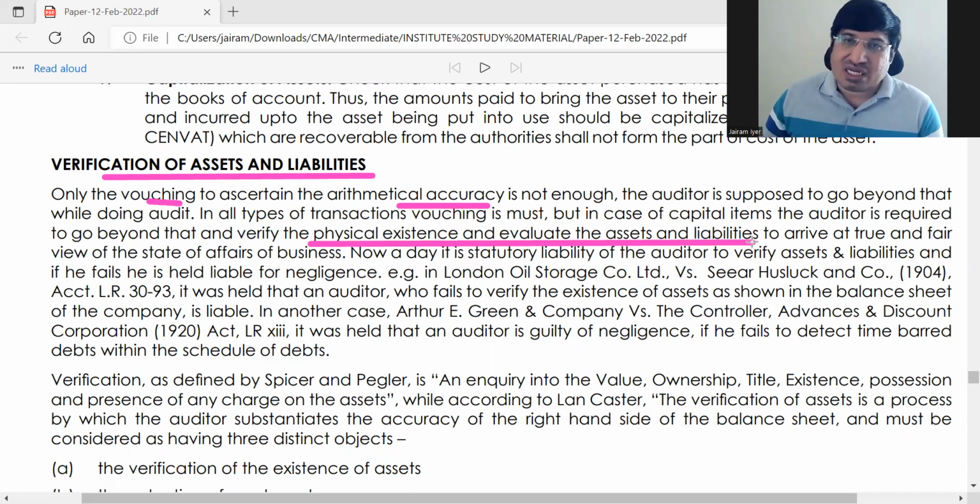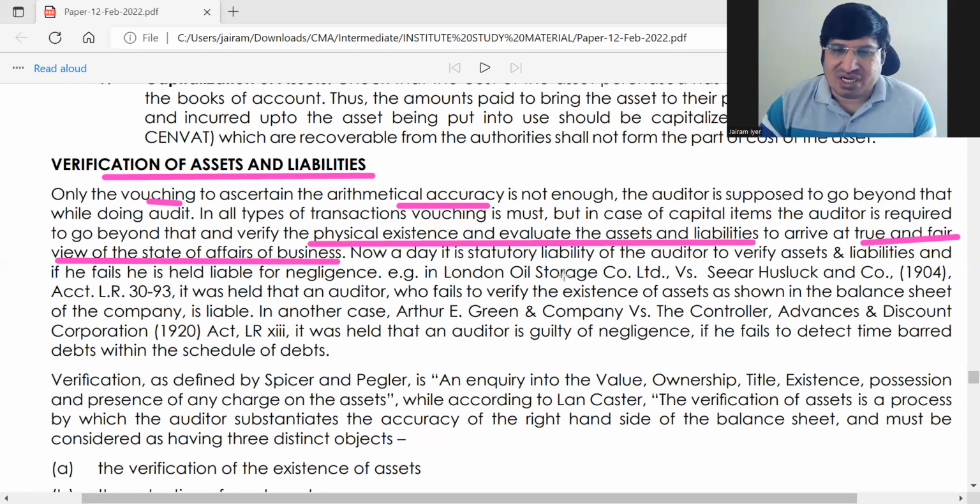It's possible that all entries are proper, but the asset was sold later on and they have not made any entry in it. So what is the main goal of auditing? True and fair view of the state of affairs. If the assets are not existing, or the liability is not existing, or is over or understated, then the balance sheet will not show a true and fair view. That's why you have to verify assets and liabilities. In short, in layman language, verification means to find out whether assets and liabilities are actually of that amount when physically verified. That is called verification.